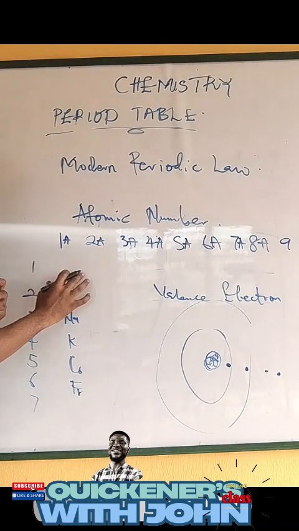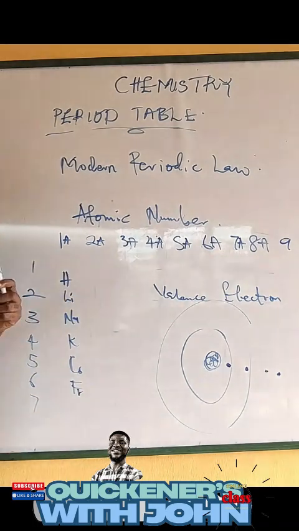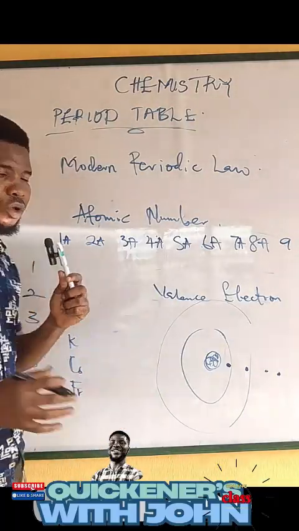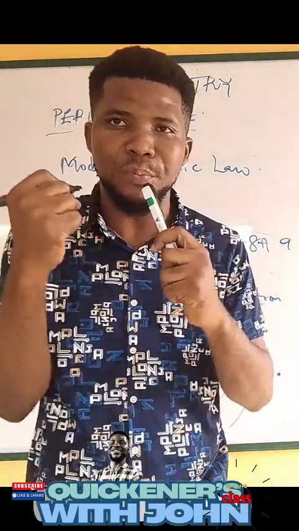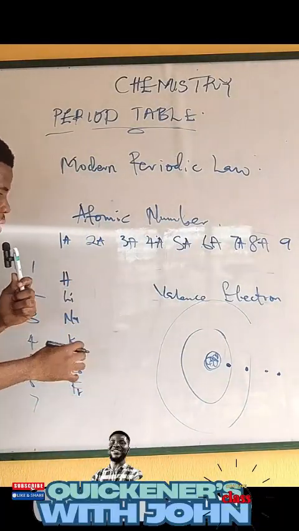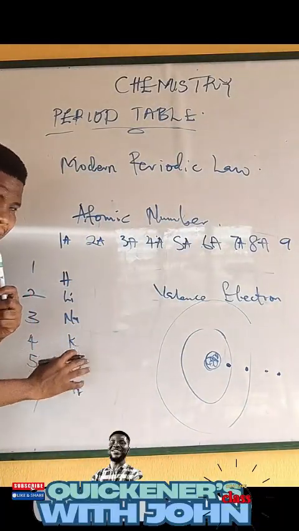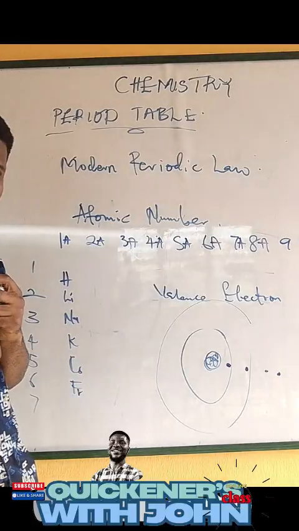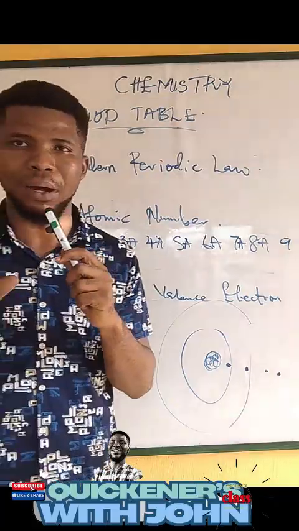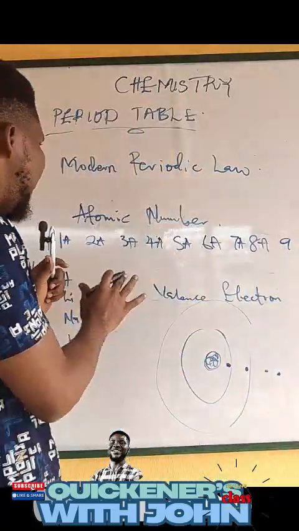So that is why these metals are very, very reactive, because it's very easy to give out one electron compared to this. The more the electrons, the more the energy keeping them together. Are you getting me? So at this point, the energy to hold the one electron here is very low. That energy is called ionization energy. We're going to talk about this. This class will be broken into sessions, but I need us to understand it.